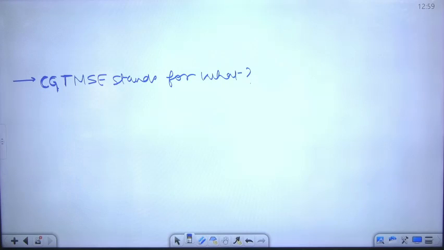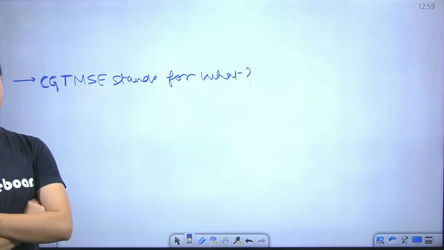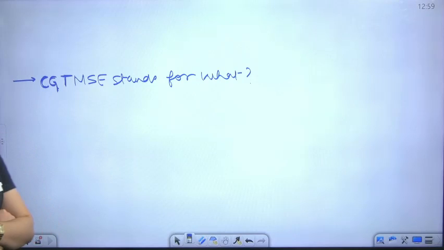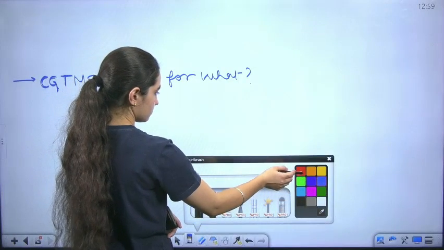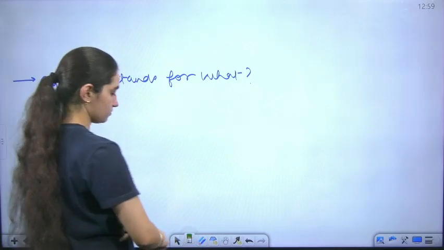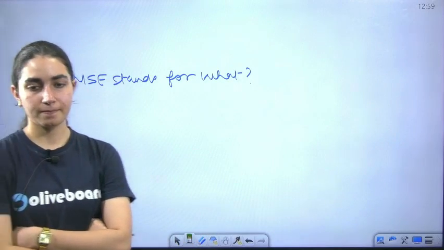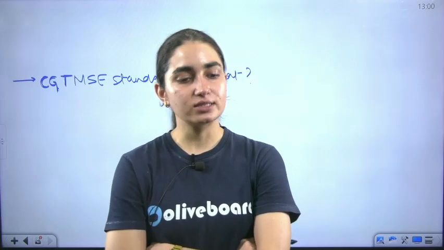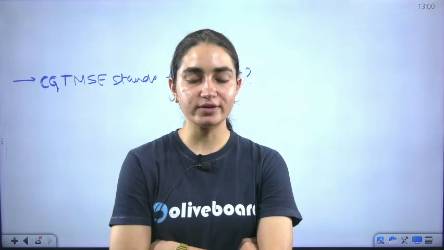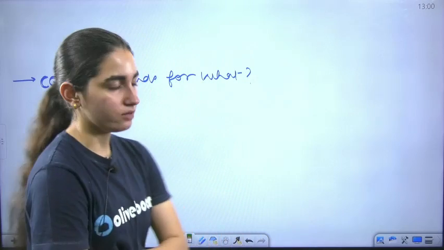What is the correct answer of this? This is Credit Guarantee Fund Trust for Micro and Small Enterprises. This is also what we need to take into consideration. Okay, so you're done with it.